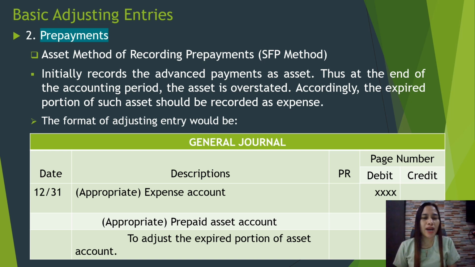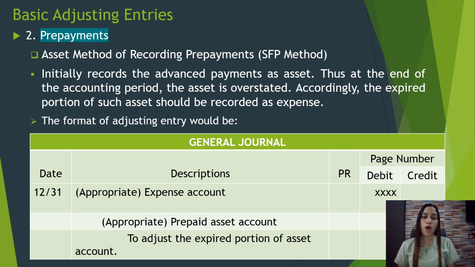on December 31, debit appropriate expense account, say for example, insurance expense or rent expense account. And then credit appropriate prepaid asset account, or prepaid insurance, or prepaid rent. So what is appropriate?